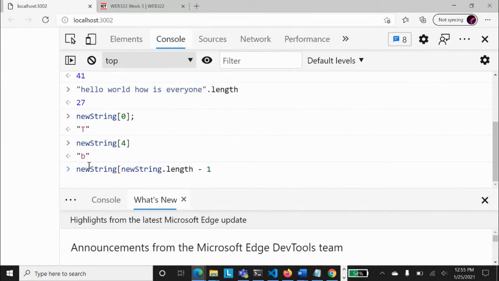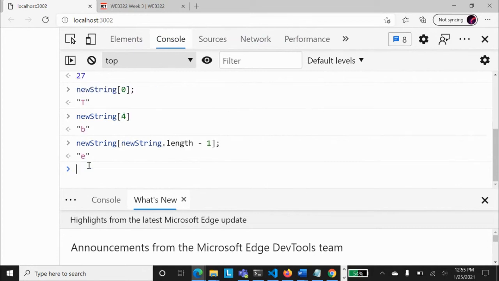I'm not asking everyone, I'm asking Sufyan right now. Sufyan, what does that mean? What is it giving? New string dot length minus 1. What is that giving, Sufyan? Quickly, I need your answer. Other than Mark and Jason, who have been continuously trying to answer, I want answers from others. What does that represent?